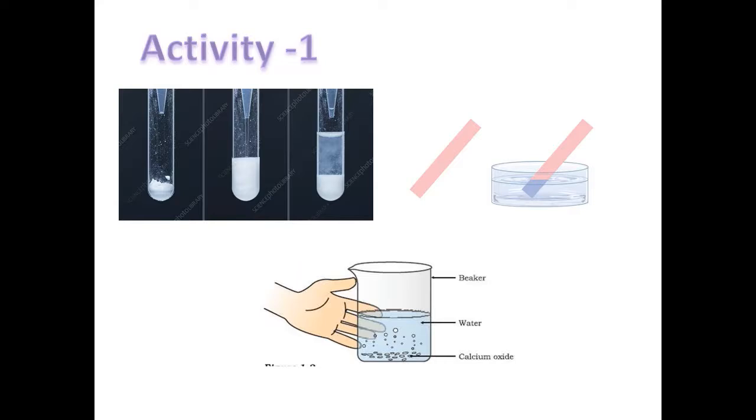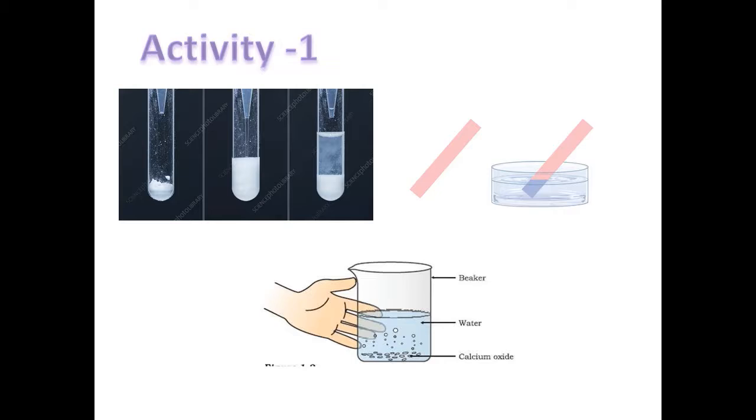So come back to activity 1. Take a small amount of calcium oxide and add some quantity of water. Then what do you observe? We observe two things. One is, when you touch the jar or the beaker, it is warm, it is hot to touch, and as shown in the diagram, you find the formation of some turbidity or haziness. Haziness, which means not clear.